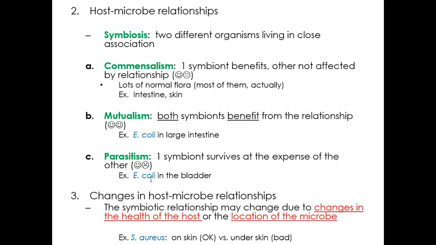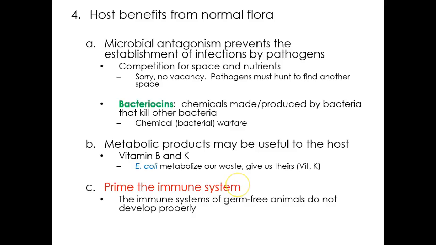Change in host microbes. This is the symbiotic changes that occur in us. So it could be how one bacteria changes locations and it goes from being really good to really bad. Host benefits from microbes. We get protection from them. So we can prevent other bacteria from growing on us. We get vitamins. Vitamin B and K come from E. coli. And they also help prime our immune systems to keep bad things away from us.